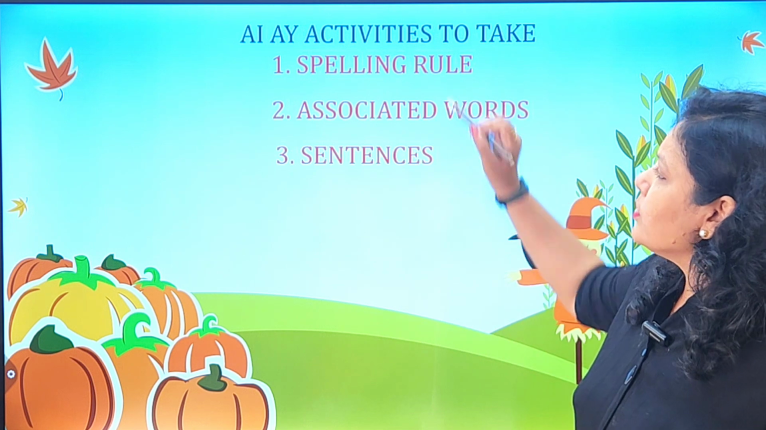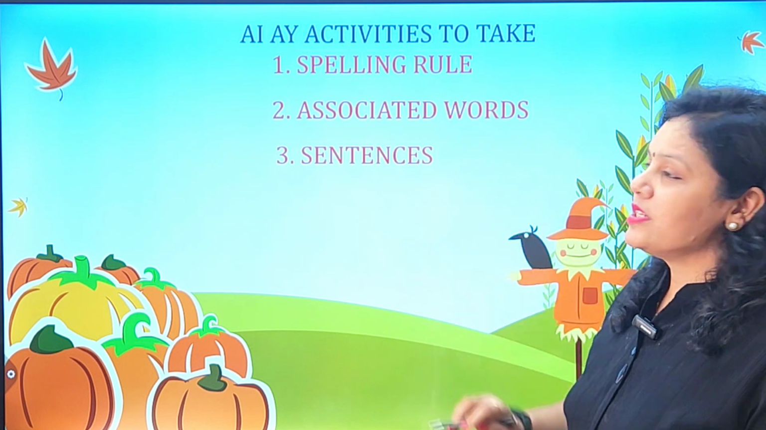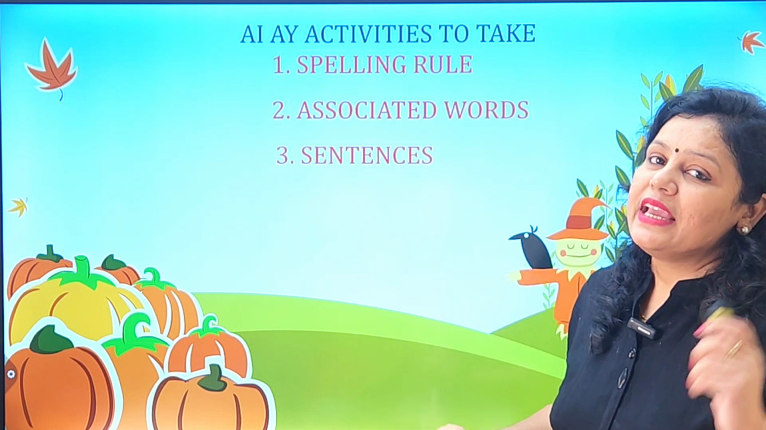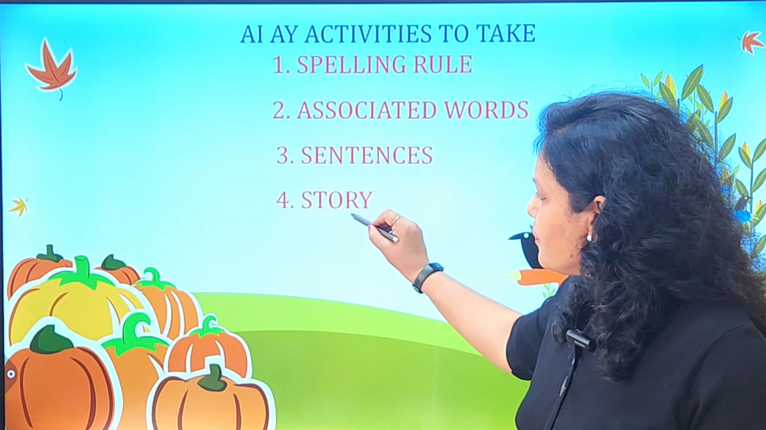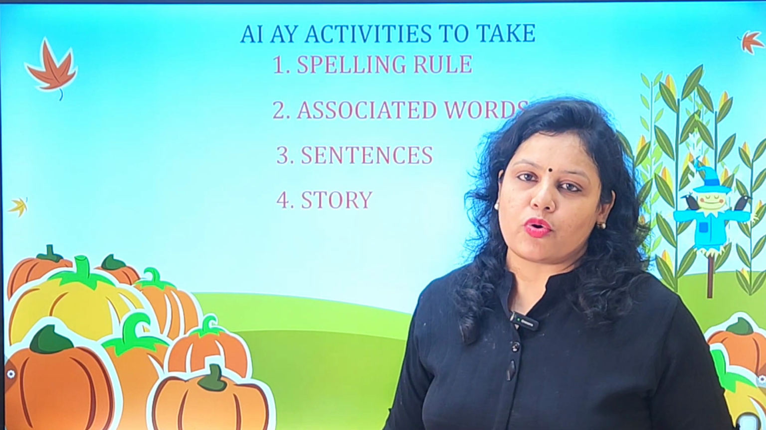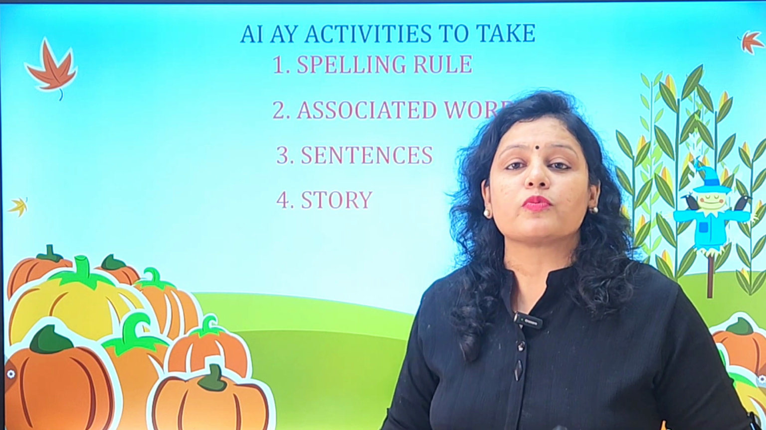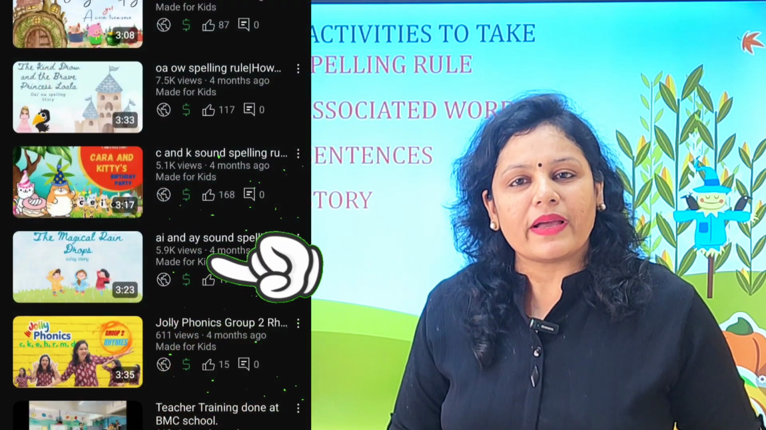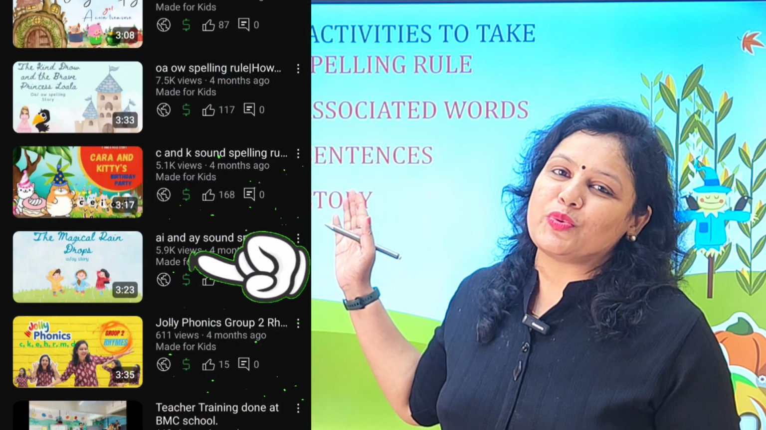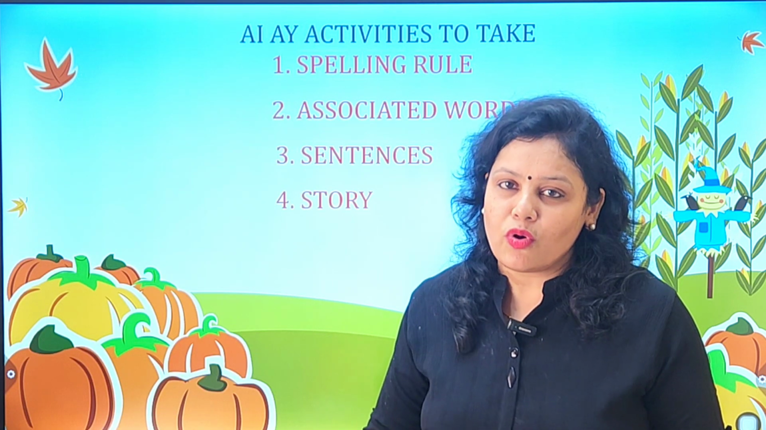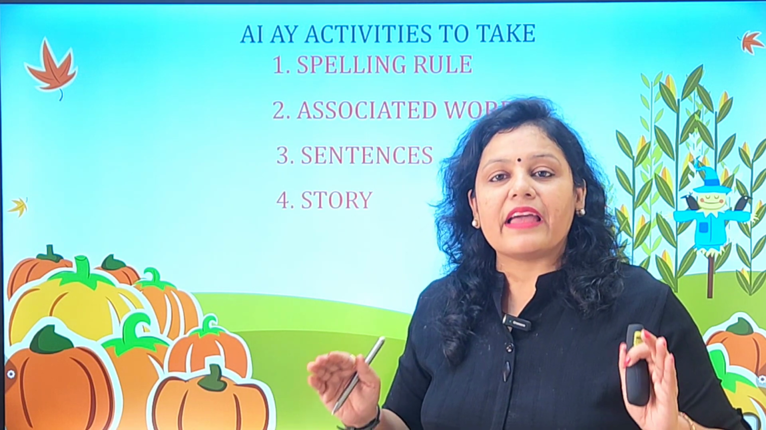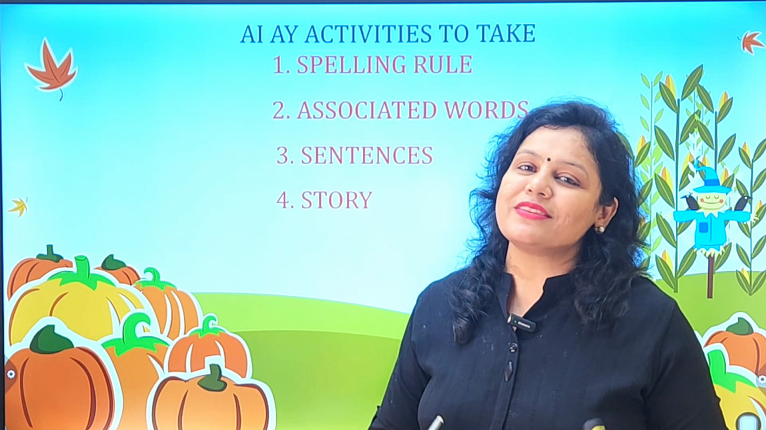So once you have told the spelling rule, cover the associated words, then cover the sentences related to those associated words. If possible, kindly go through a story. I have also enclosed my story in my channel. Go to my channel, you will find a story related to AI and AY. If you want to narrate your own story, you can do this. The link I have already enclosed in my description box.